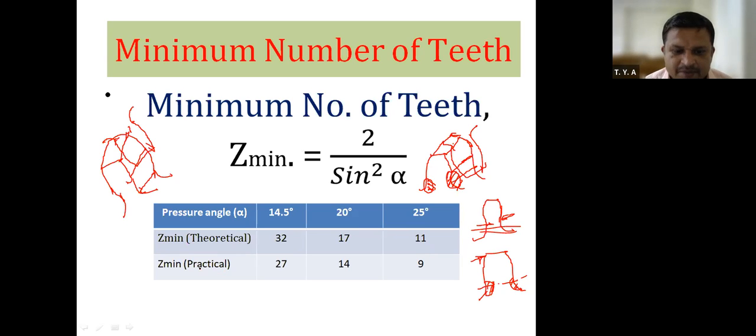Now, Z minimum practical. What are the practical numbers of teeth that are required? The upper row indicates theoretical teeth. Next is the minimum number of teeth practically. Practically, we require 27 teeth for 14.5 degree pressure angle. Now, what is my pressure angle? That also I will tell.